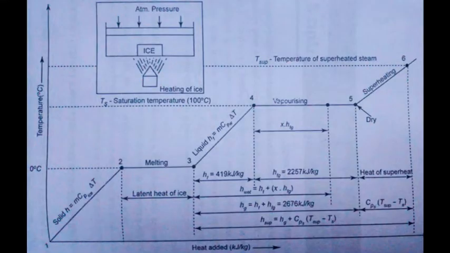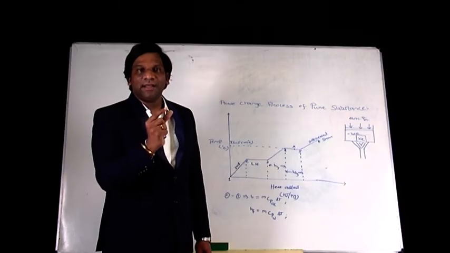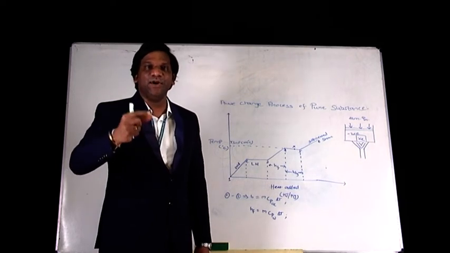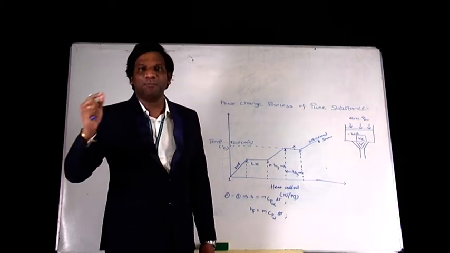So from point number 4 to point number 5, as you constantly supply heat, the phase change happens from liquid phase to gaseous phase, and the amount of water particles suspended in the steam is going to vary.